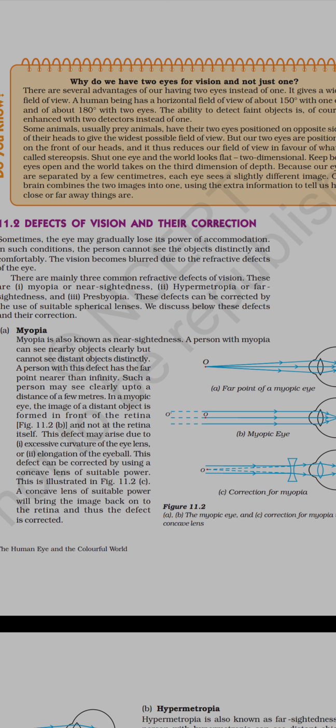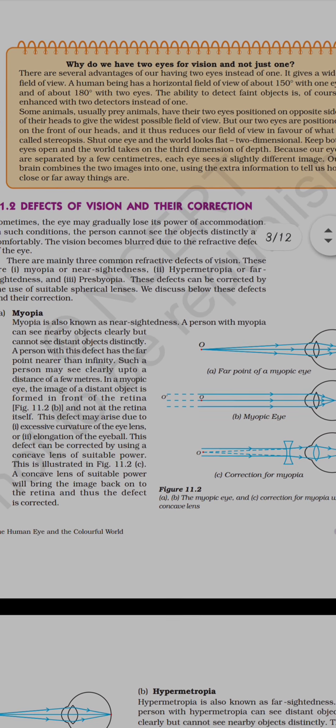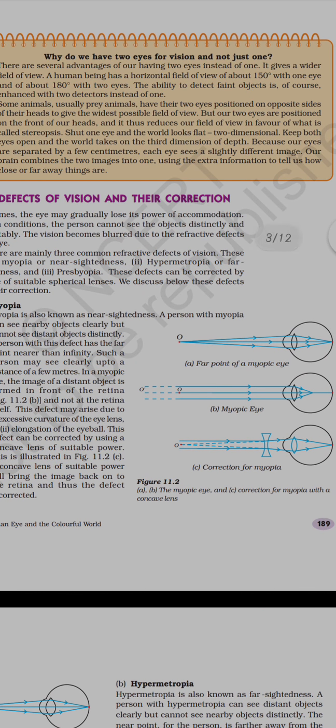To correct myopia, that is short-sightedness, when the parallel light rays enter our eyes, we use a concave lens.